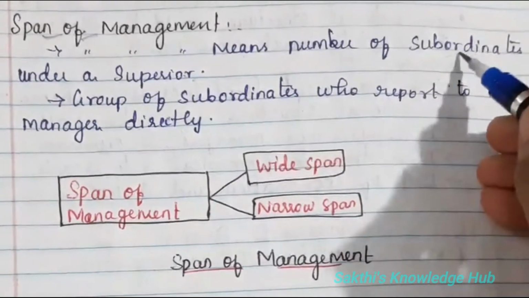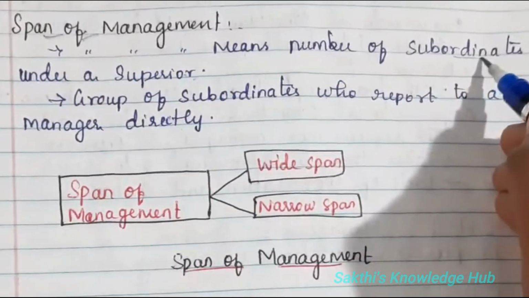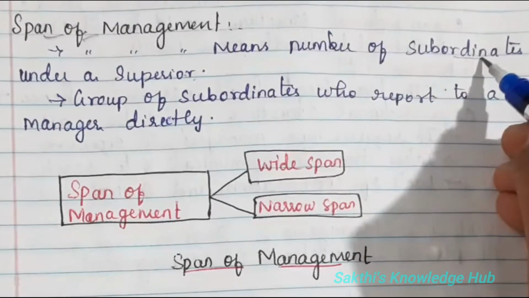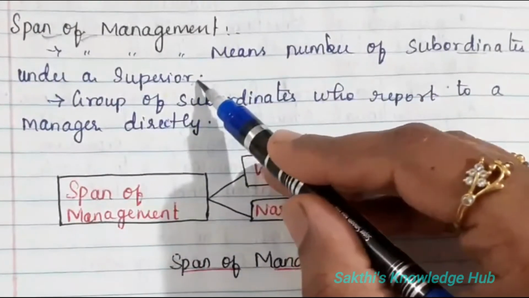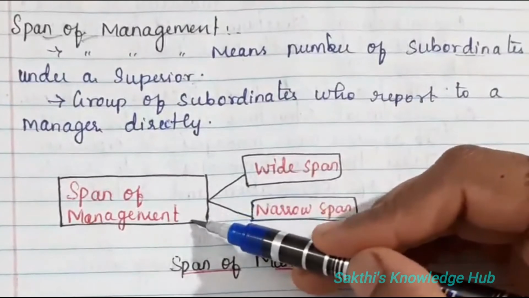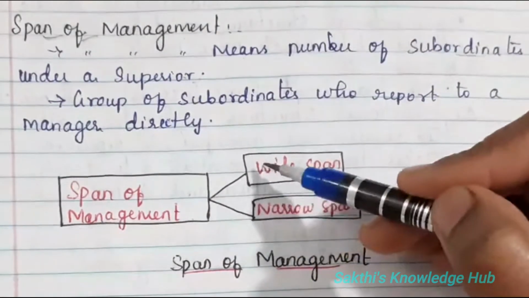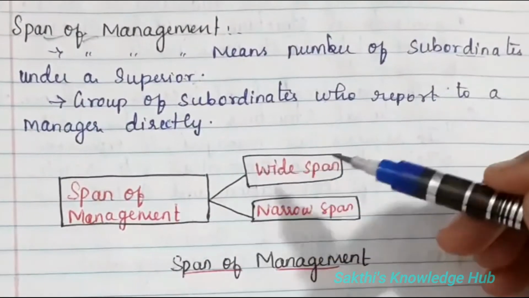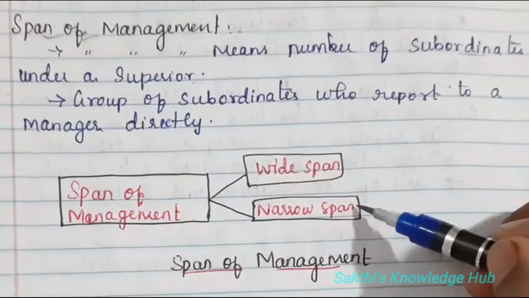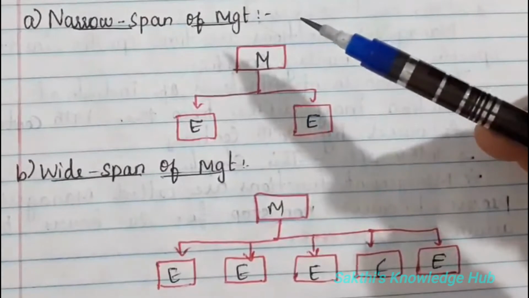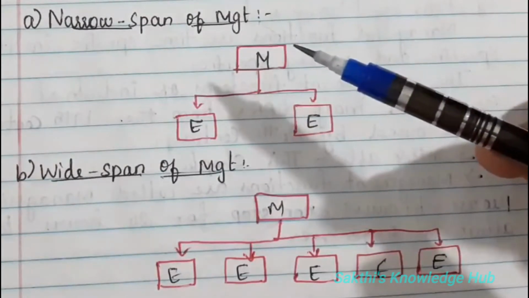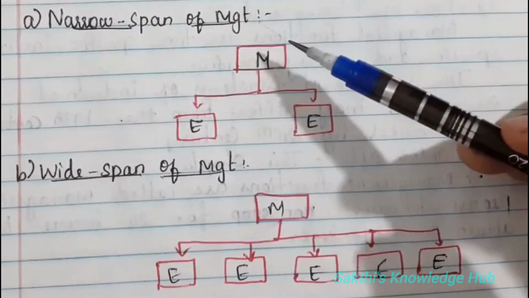Those people who are under the manager will be called the subordinates, and they are going to report and work under the supervisor. So the supervisor represents the manager. And the span of management is basically categorized in two aspects. One is wide span and another one is narrow span. This pictorial representation is very helpful for you to remember what the span of management is.